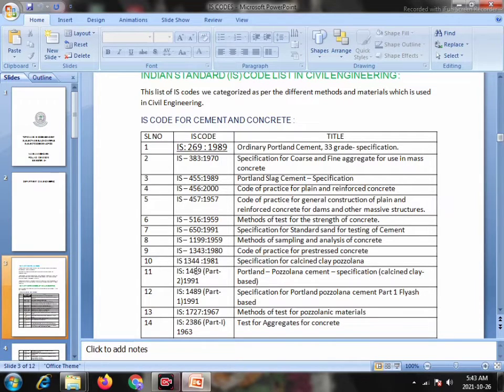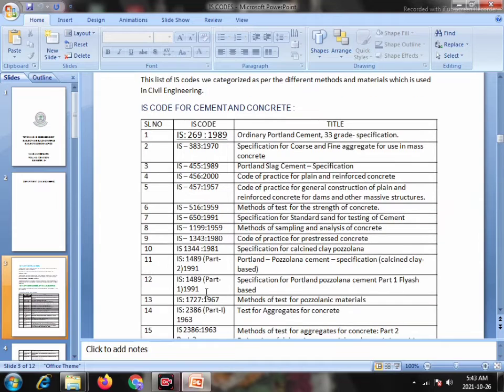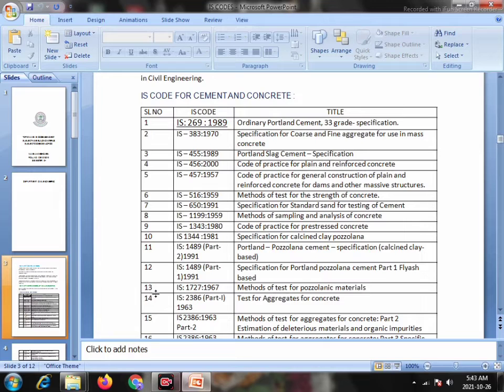Serial number 10: IS 1344:1981, specification for calcined clay pozzolana. Serial number 11: IS 1489 Part 2:1991, Portland pozzolana cement specification, calcined clay based. Serial number 12: IS 1489 Part 1:1991, specification for Portland pozzolana cement, Part 1 fly ash based. Serial number 13: IS 1727:1967, methods of tests for pozzolanic materials.